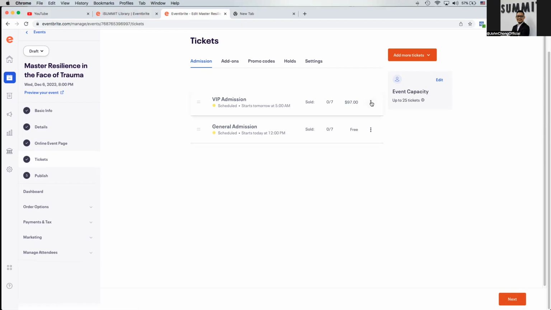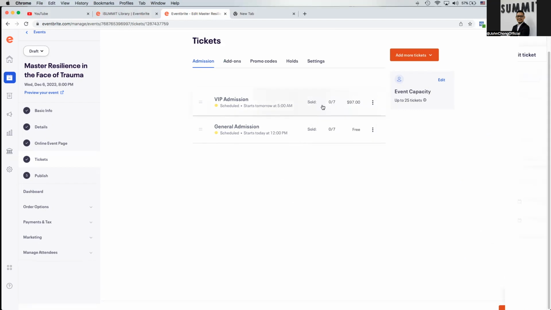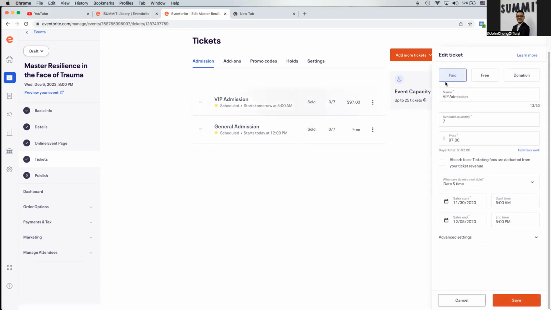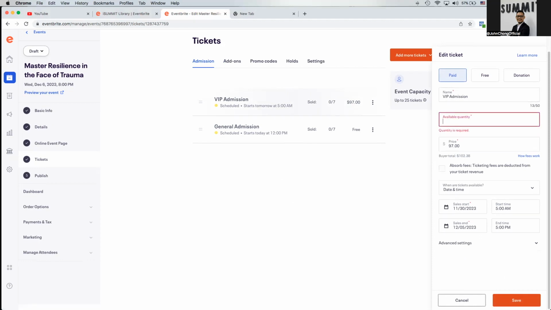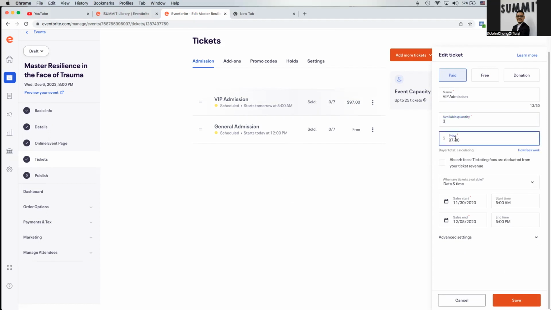So in this case, we are going to do some changes and amendments. Just click on this, go to edit. As you can see here on the right-hand side, the page with VIP admissions. The quantity, instead of 7, I'm going to change to just 3. The price, instead of $97, is going to be $17.